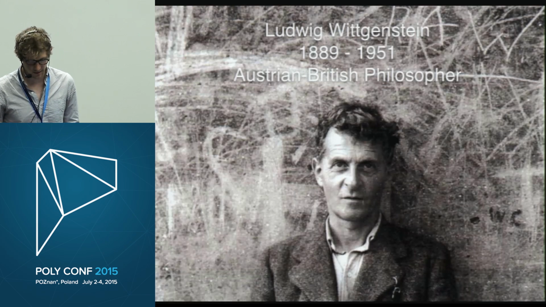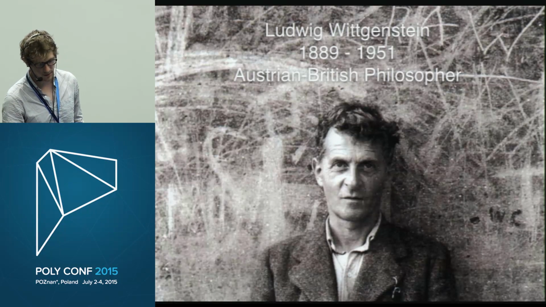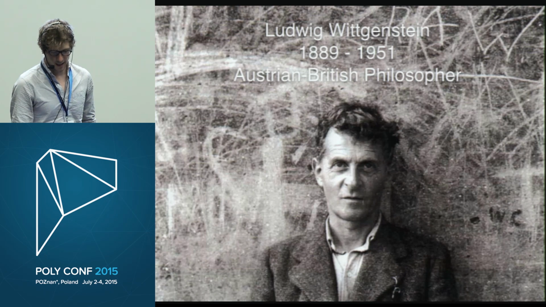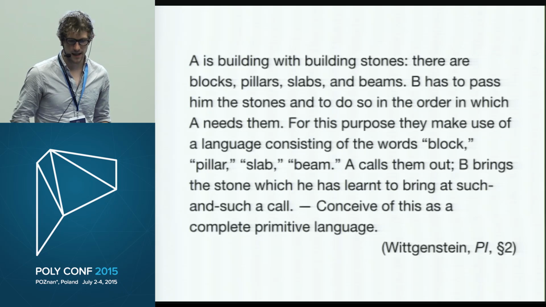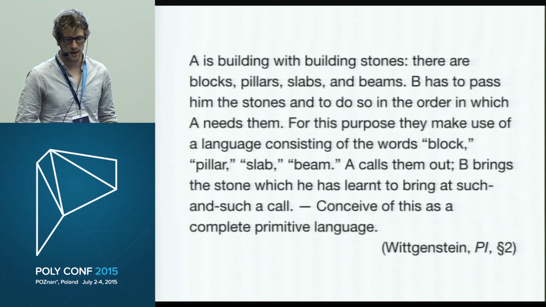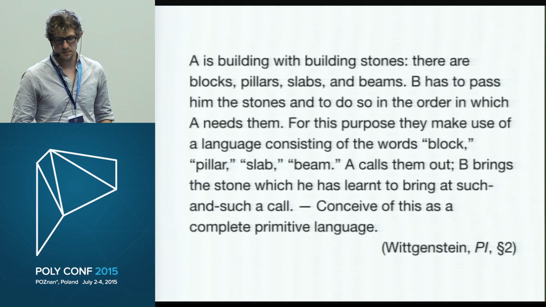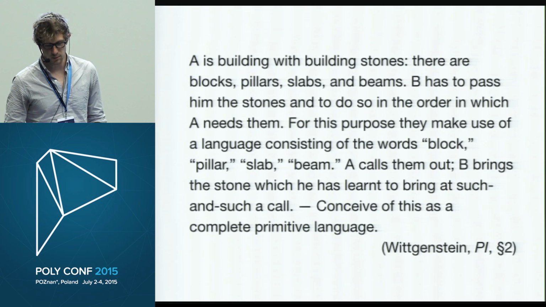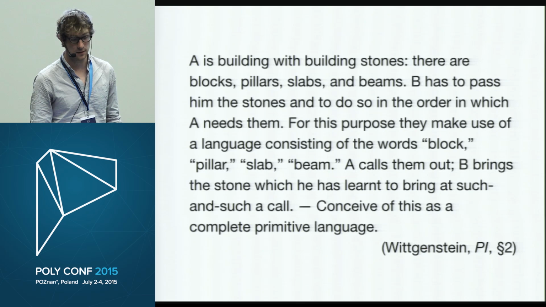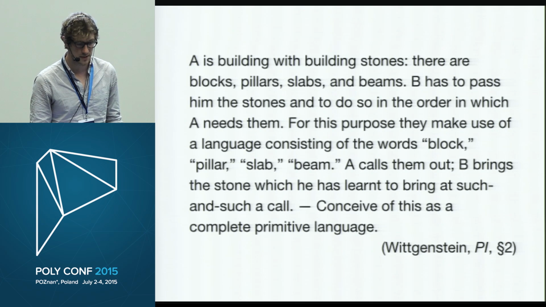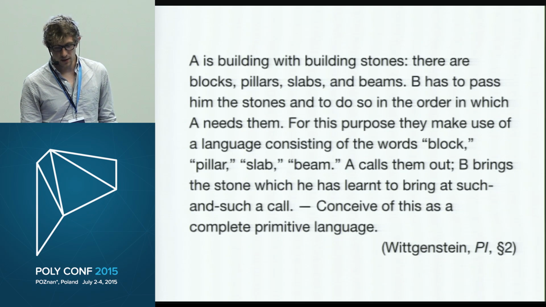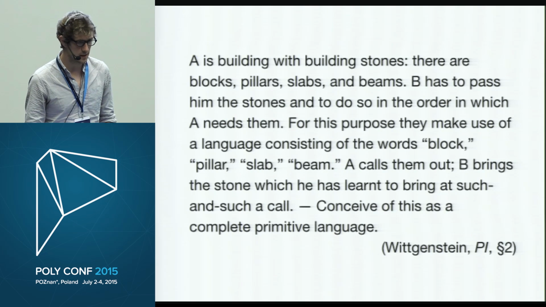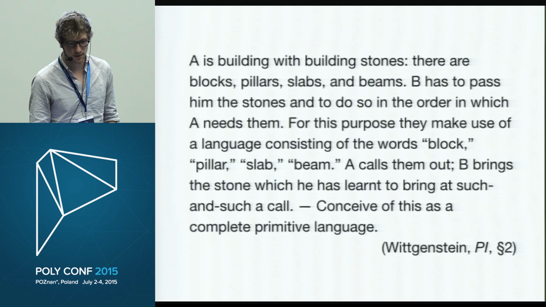So the first thing that Wittgenstein does in his Philosophical Investigations is introduce the concept of a language game. He does this with an example. A is building with building stones. There are blocks, pillars, slabs, and beams. B has to pass him the stones and to do so in the order in which A needs them. For this purpose, they make use of a language consisting of the words block, pillar, slab, and beam. A calls them out. B brings the stone which he has learnt to bring at such and such a call. Conceive of this as a complete primitive language.